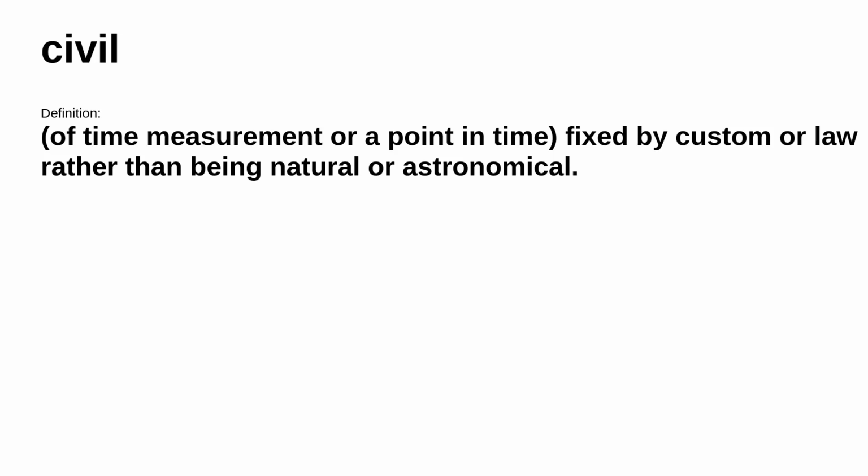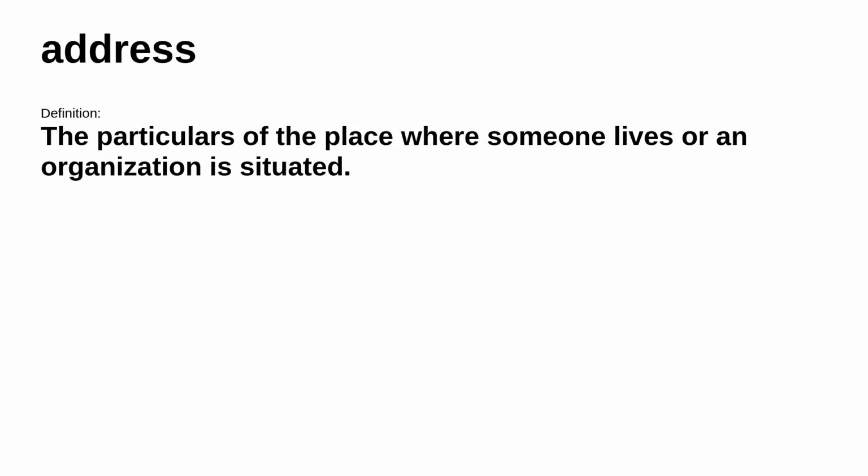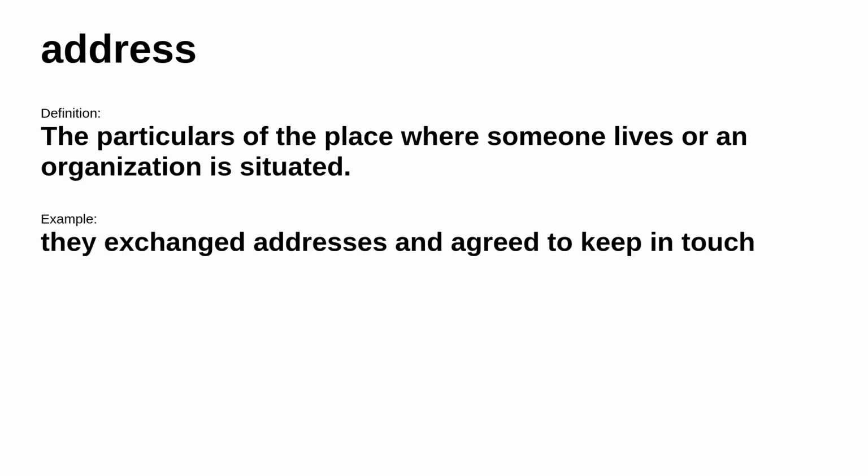In other places, it means of time measurement or a point in time, fixed by custom or law rather than being natural or astronomical. For example, civil twilight starts at sunset. Up next, address. It means the particulars of the place where someone lives or an organization is situated. Consider this example: they exchanged addresses and agreed to keep in touch.